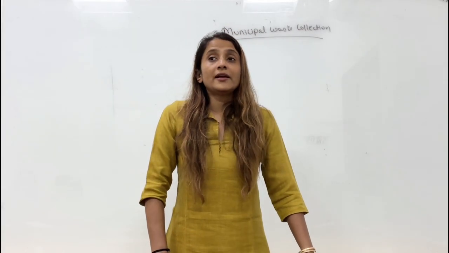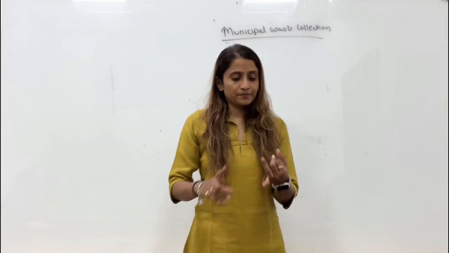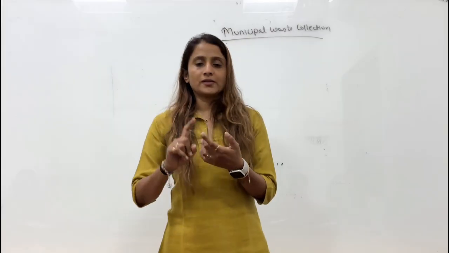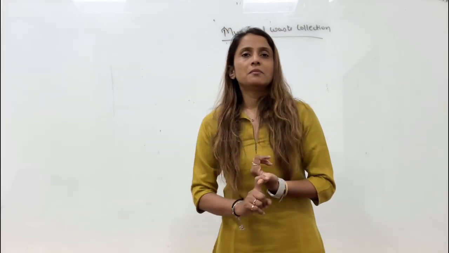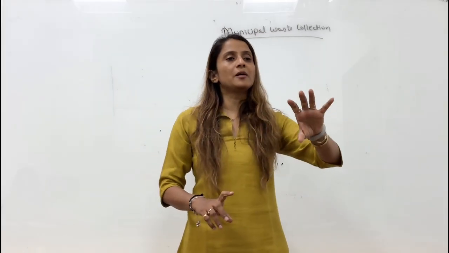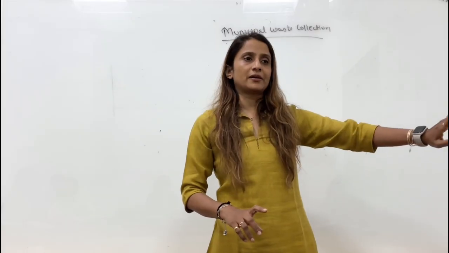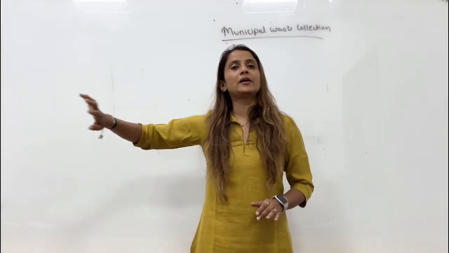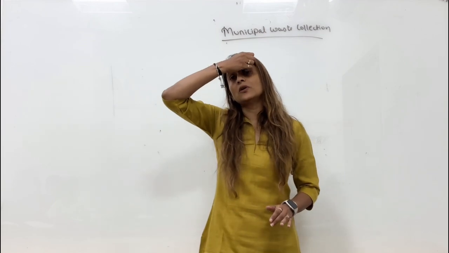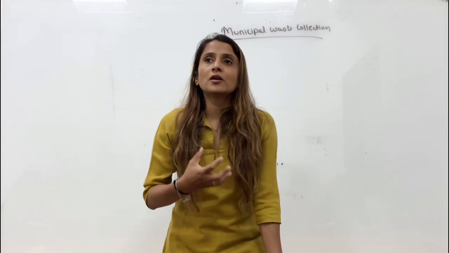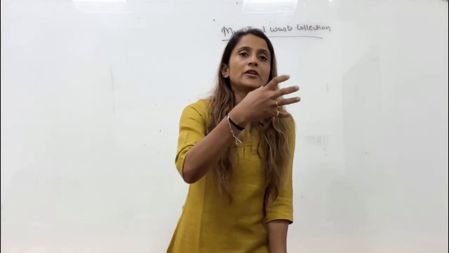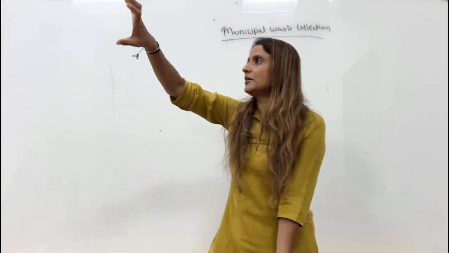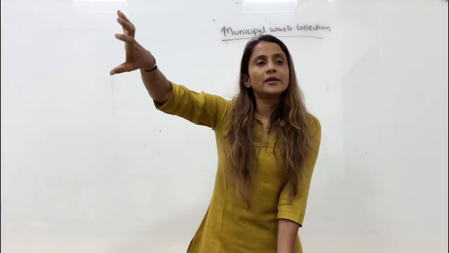Second, they try to keep stray animals away from it. They try to segregate the waste. Horticulture waste, industrial waste, biomedical waste: whatever can be decomposed, that is horticulture, they will collect separately. Whatever is toxic, like biomedical and industrial waste, will be collected separately. You must not have noticed, but the garbage vans for different types of products are different. On many garbage vans, it will be written biomedical waste or industrial waste.